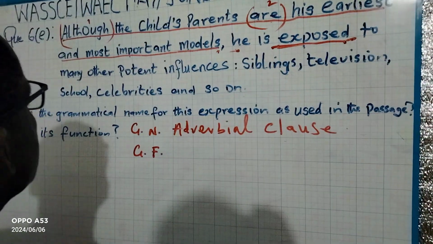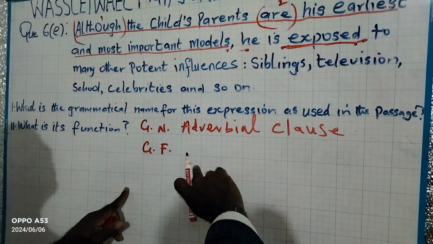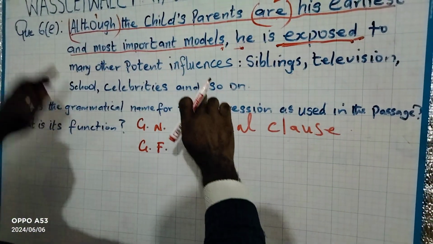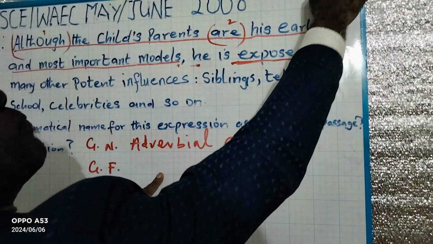Okay? And what is the function? Usually, adverbial clauses modify that verb which they point at. Don't forget, they point to that verb.